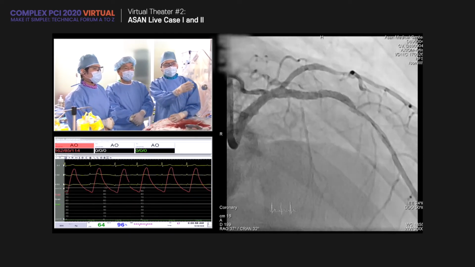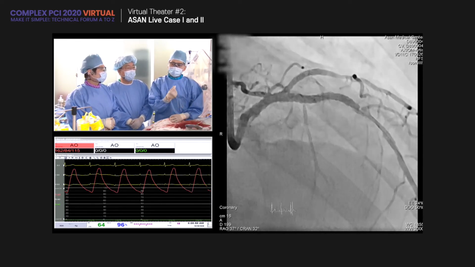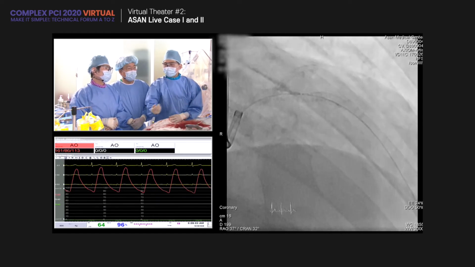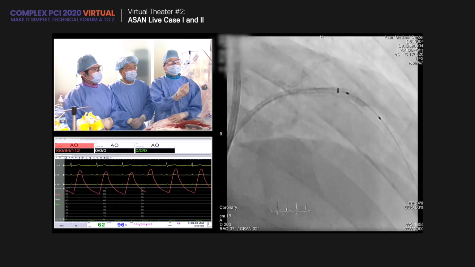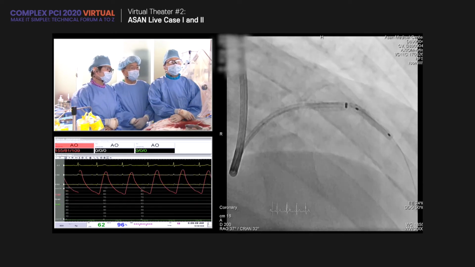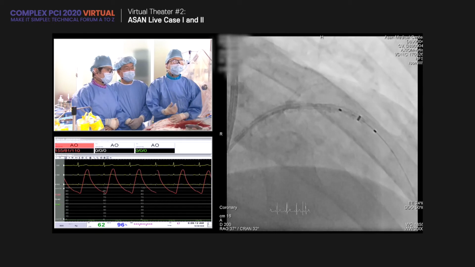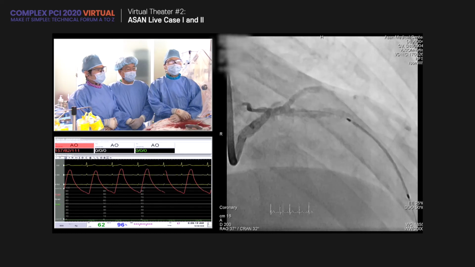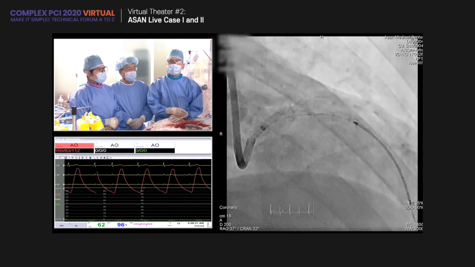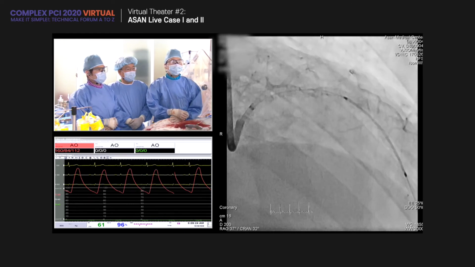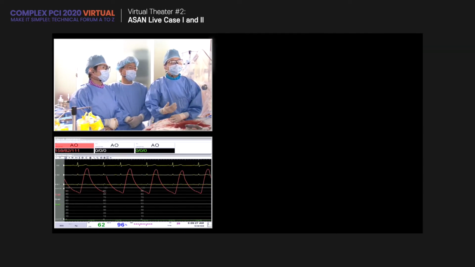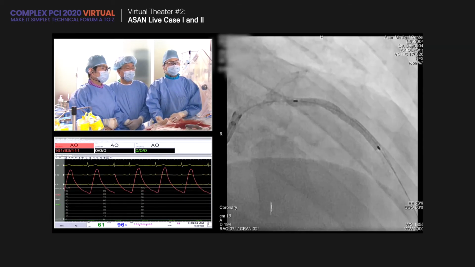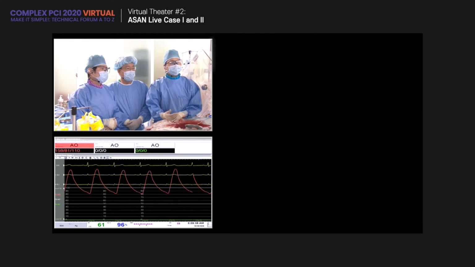The dissected area had very tight stenosis with calcification, a very calcified region, so it was very difficult to cross. So I used the Godzilla. Next. With the guidance of the 2.5 balloon, I introduced the Godzilla to the distal. And as Dr. Hong recommended, we implanted a longer stent than expected to cover all the hematoma and dissection. This is a 2.5 by 33 stent. Next. 2.75 by. Yeah. Next. And inflate. Next.